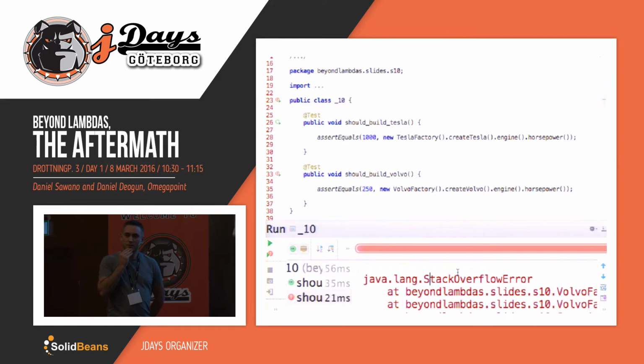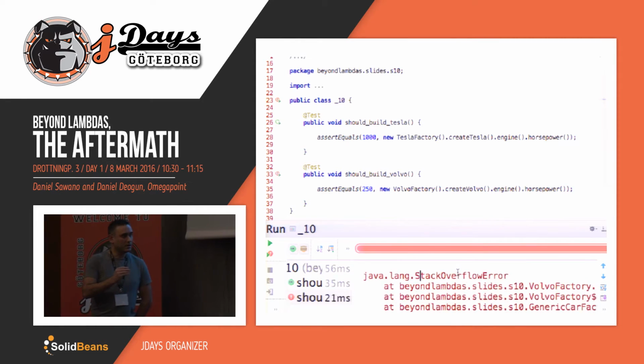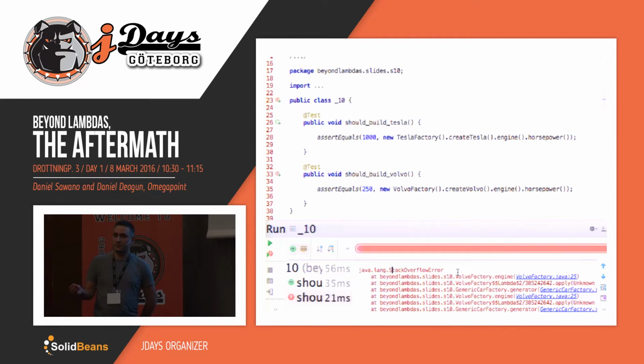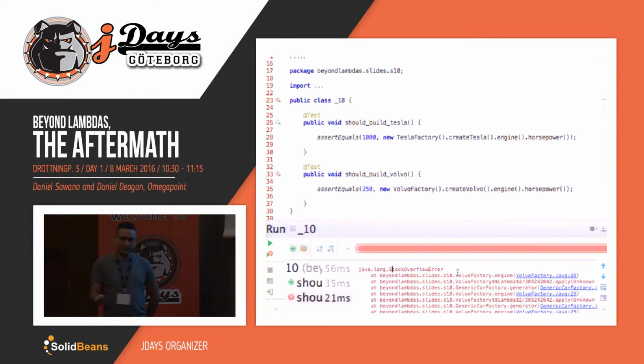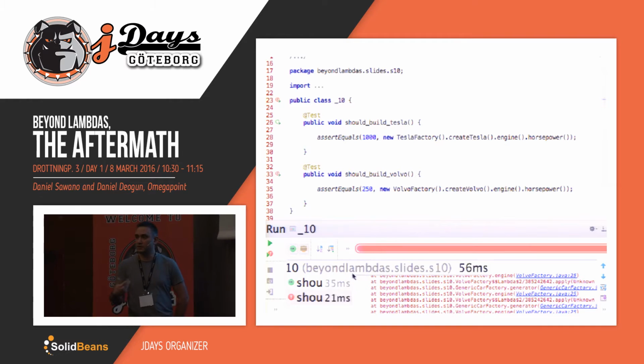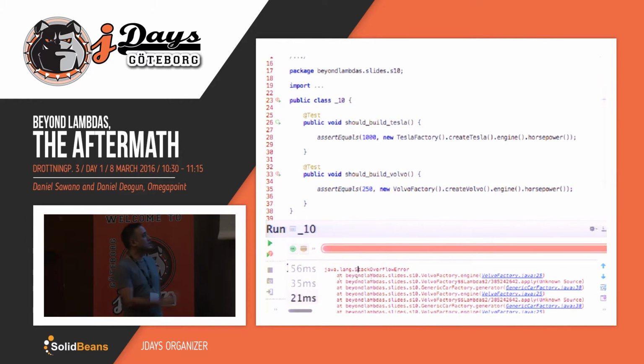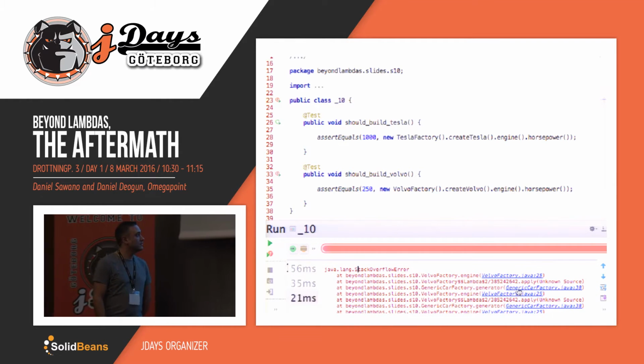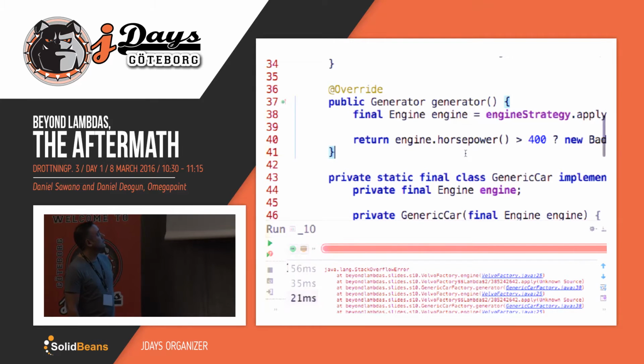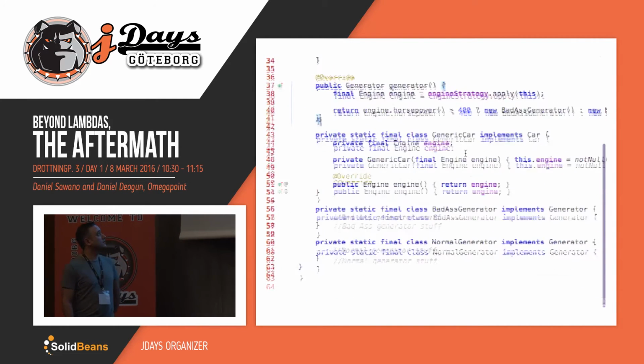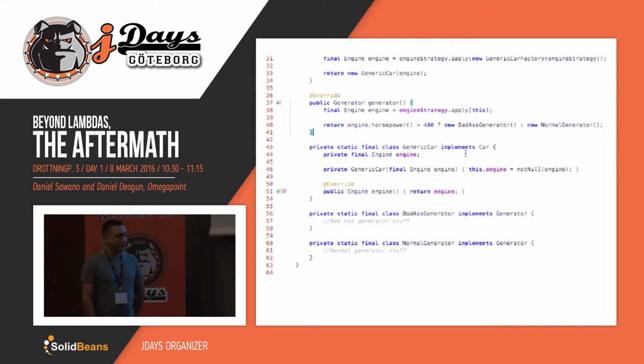This is weird. You only invoked the generator method. But apparently, we seem to have an infinite loop. Somehow, there's a circular dependency going on. So let's jump into that generic factory, please. Let's see if we can see anything. There we go.